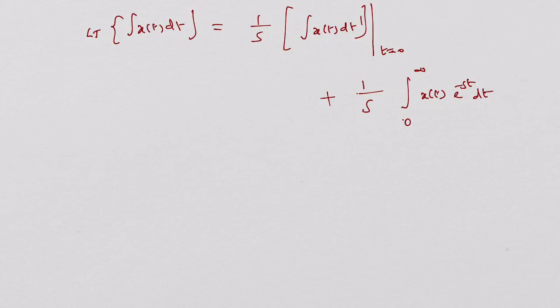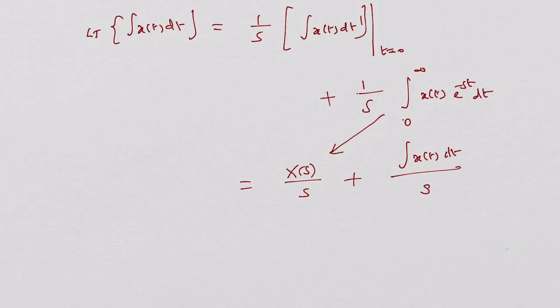Of course, the answer for one term is x of s by s. The second term will become integral x of t dt integrated once and divided by s. But the condition is the integration is to be substituted with the value of t equal to 0. Okay. With this, let me stop the first phase. Let me move on to the second phase in a couple of minutes.